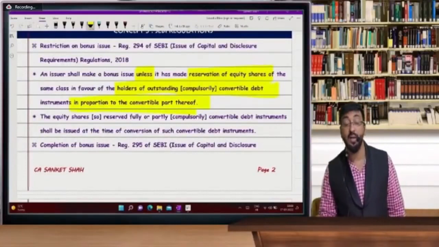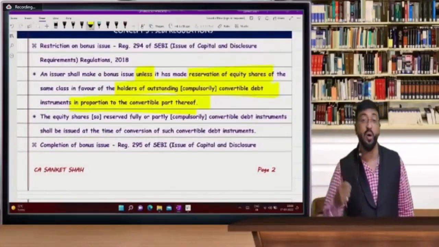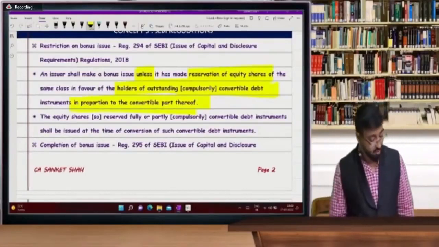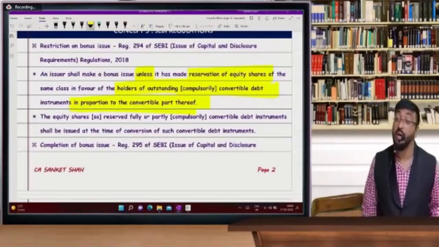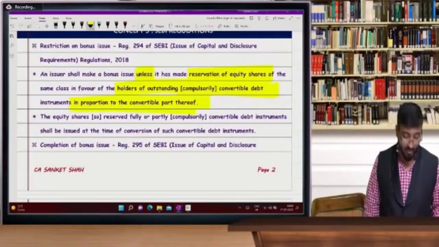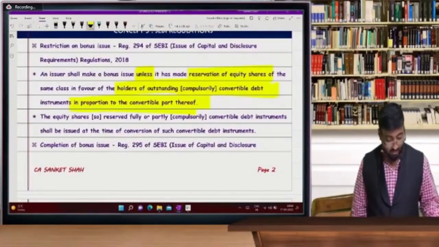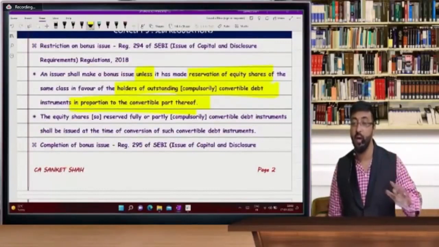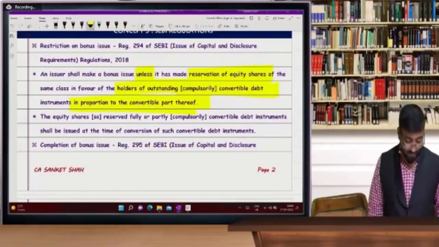Convertible part thereof. So whatever conversion happens, you have to give them this. So after conversion, you have to give bonus shares. So this is the concept of convertible debentures. Are you getting it or not? It is only a theory part. It is only a theory part. I hope you are now getting this concept.